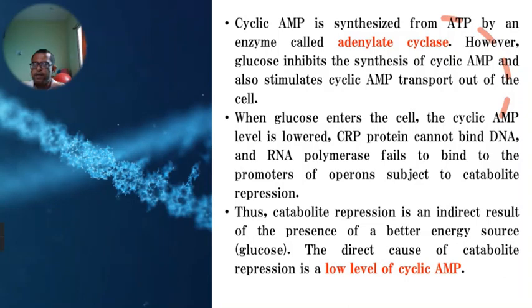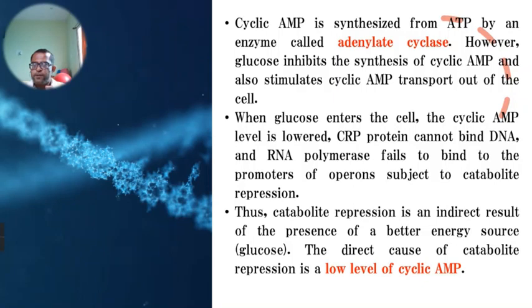It means the adenylate cyclase enzyme is not capable of forming cyclic AMP when glucose is available in the environment of the bacteria, meaning a preferable energy source is available. In such a condition, cyclic AMP is not formed from the ATP molecule.